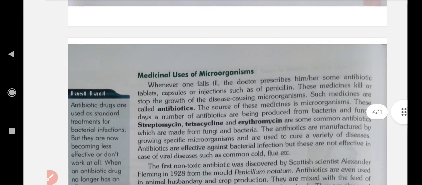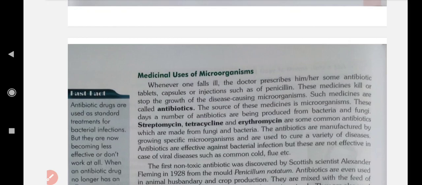Then, medicinal uses of microorganisms. By using microorganisms, we prepare medicines. Whenever one falls ill, the doctor prescribes some antibiotic tablets, capsules or injections, such as penicillin.